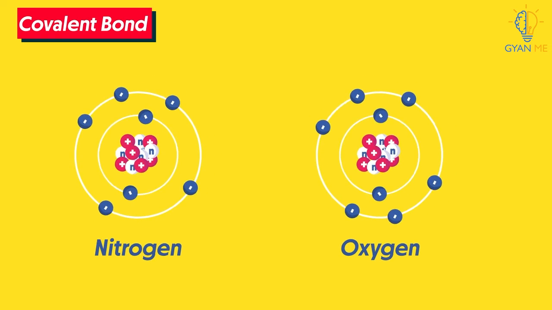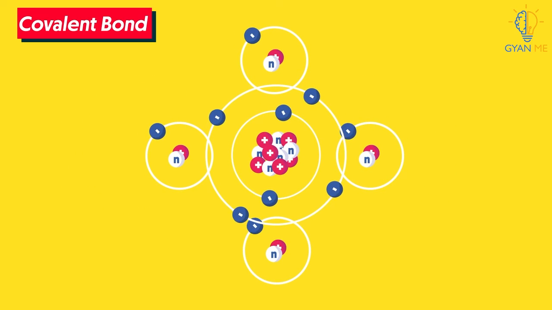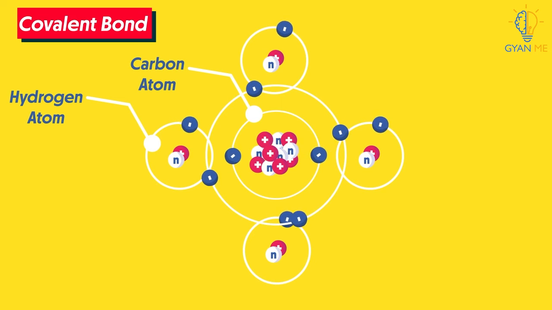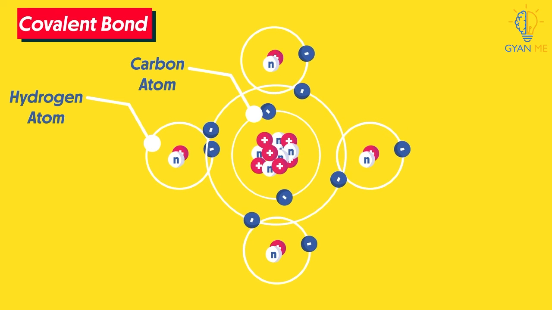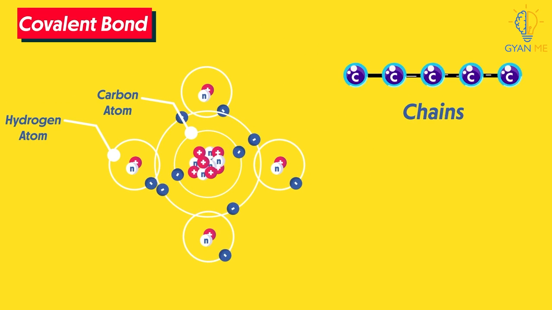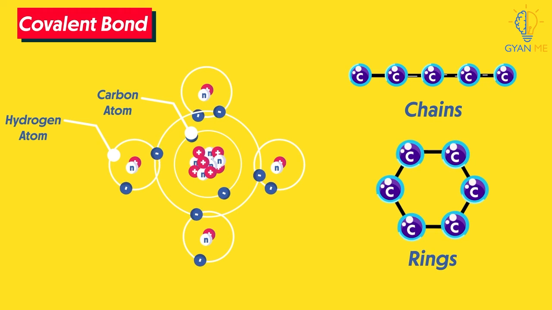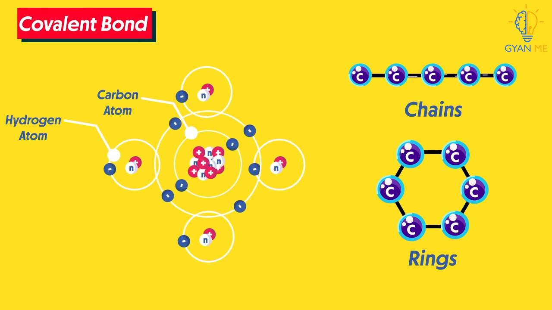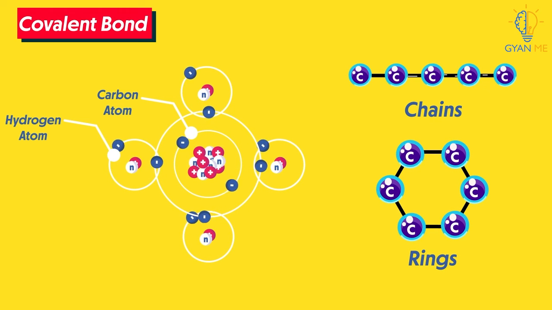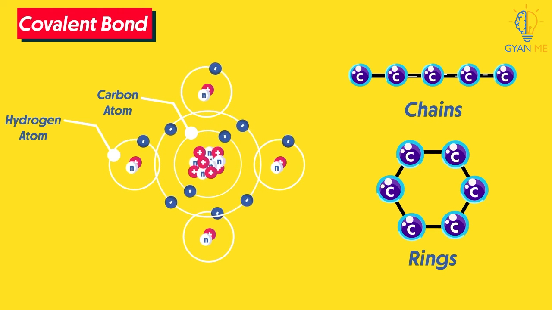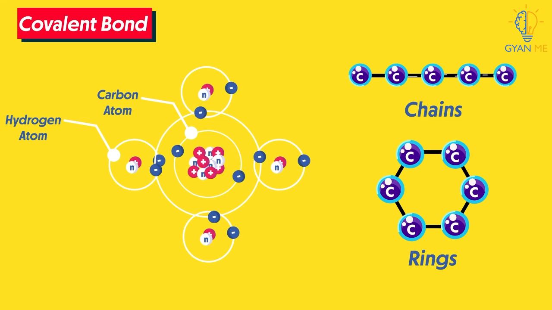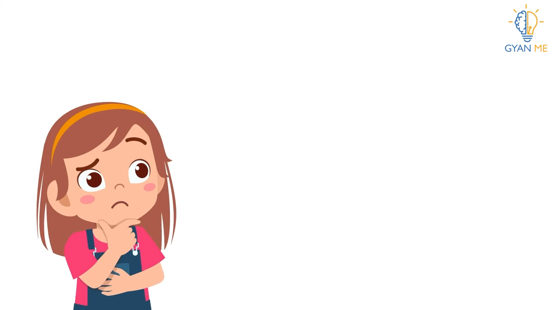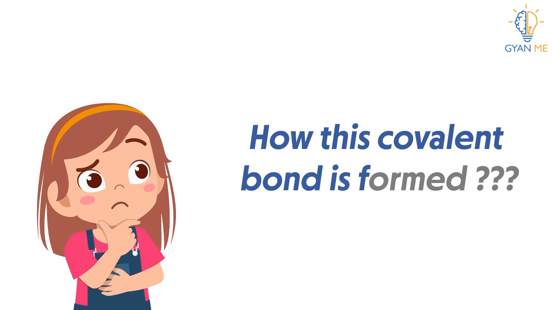But carbon is different since it can form bonds with most other elements and with itself also to form long chains or ring type compounds, and hence can form so many different types of molecules. Thus, carbon is very versatile in nature. Now the question is how this covalent bond is formed. Think, or else we will learn about it in our next video.